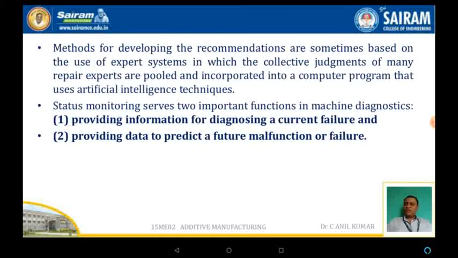Now, status monitoring serves two important functions. The first one is providing the information for diagnosing current failures, and the second one is providing the data to predict future malfunctioning or failure.